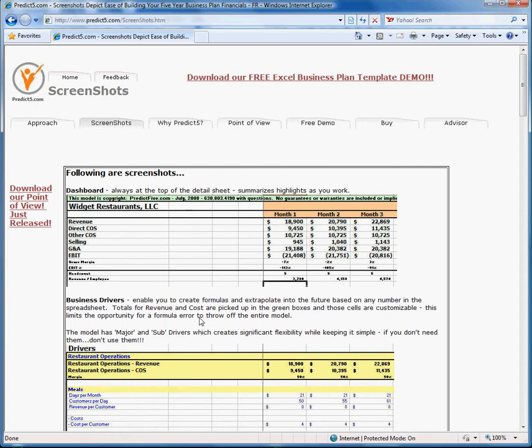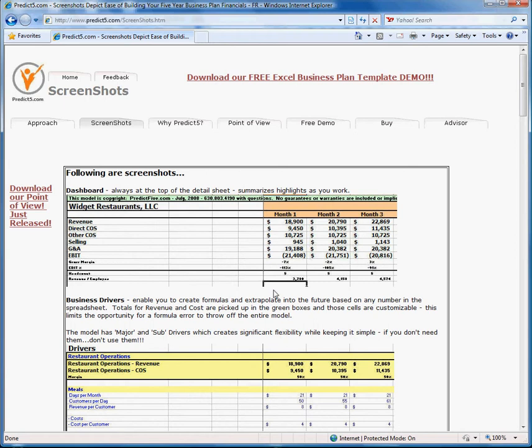So when you open up the spreadsheet, what you're going to find on the top in this section here is what I describe as the dashboard. And in that dashboard, it's very high-level information that shows what the revenue is that's being generated based on the assumptions you put in, direct and indirect cost of services or cost of sales. It includes all the selling costs, G&A costs, and then earnings before interest and taxes. It also includes some percentages that will be useful and a headcount summary. So good high level, and that's always sitting at the top of your sheet.